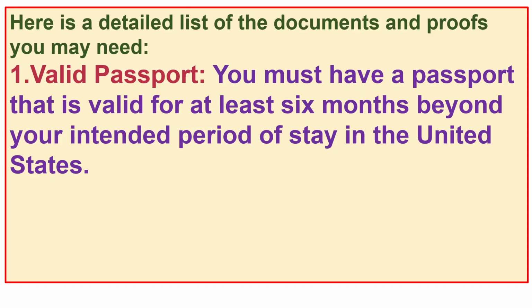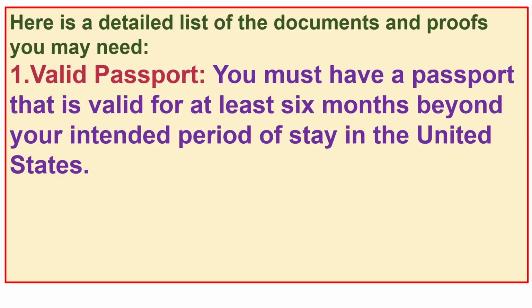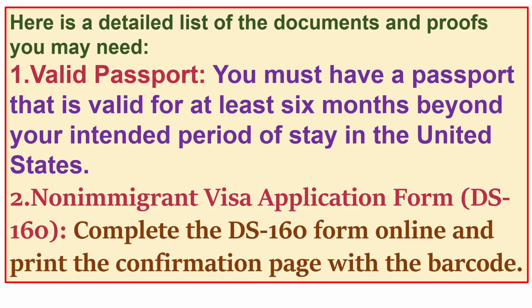Obtaining a visitor visa to the United States, also known as a B2 visa, requires several documents and proofs to demonstrate your eligibility and intent to visit the U.S. temporarily for tourism, family visits, medical treatment, or other permissible purposes. Here is a detailed list of the documents and proofs you may need. 1. Valid passport. You must have a passport that is valid for at least 6 months beyond your intended period of stay in the United States.